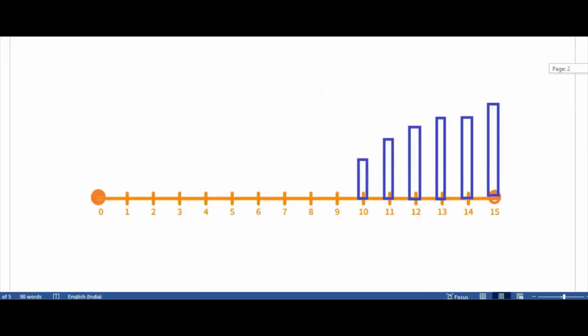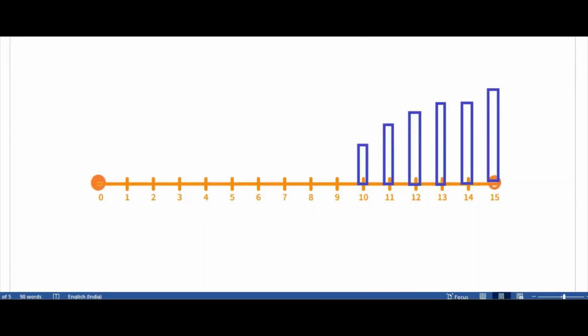See now, if you mark here, this is 0 and this is 10. So 0 to 10. 10 is the least and 15 is the highest, you can say. So this is the nearest, this is the latest. Nearest to 0, and this is as late as possible. Latest means as late as possible. Whether I need to redeem here, if the option is given to me, or here, it depends on me.